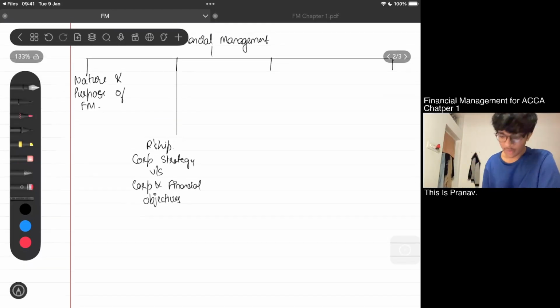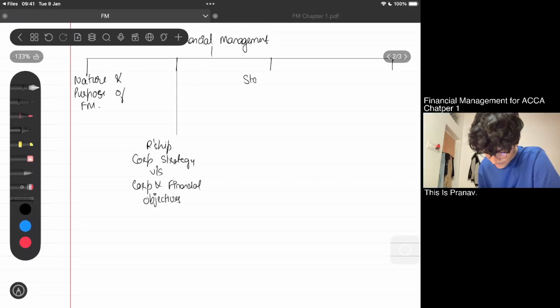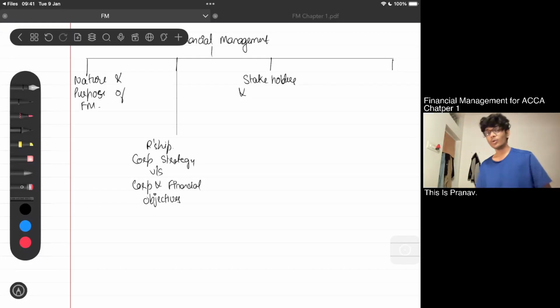I'll be talking about who my stakeholders are and what their objectives are, because nobody comes to me or talks to me without any personal selfish interest. If you're talking to me as a company, you will have some interest, either financial, ethical, or moral, but some personal interest. And what is that personal interest? That is the objective of the stakeholder.